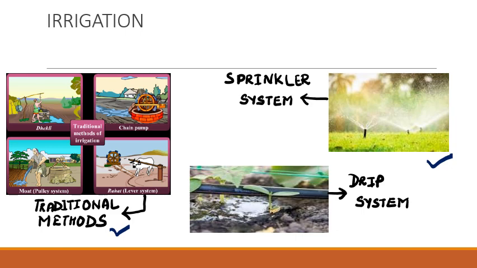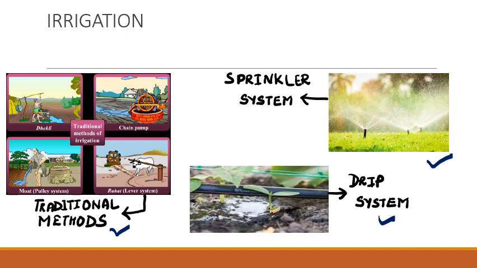The other system is the drip system, drip irrigation. Do you remember we learned about drip irrigation in our last class. It is also known as trickle irrigation, and in this method, water drips slowly to the roots of plants through a network of pipes and tubing.